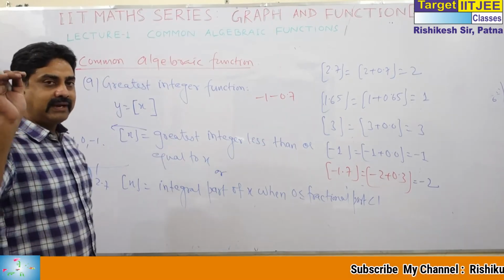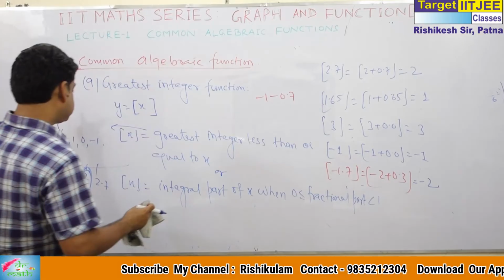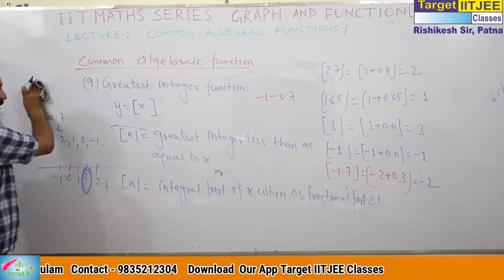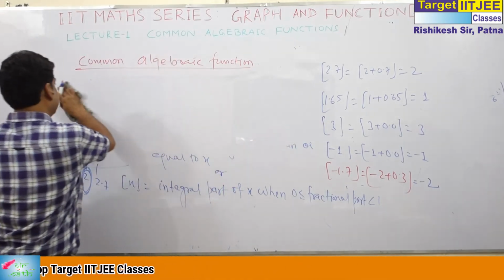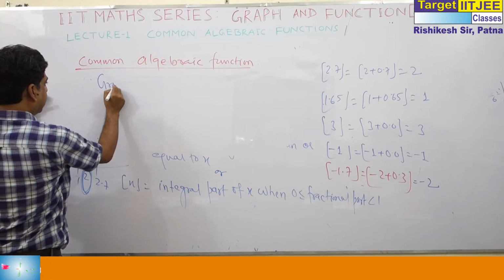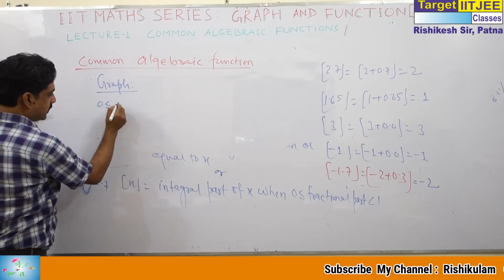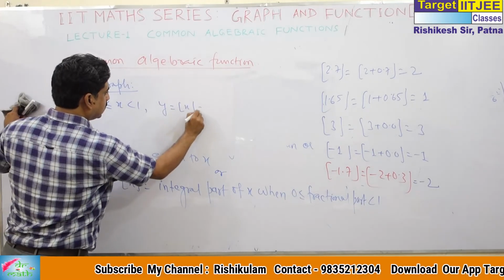You must know one very fundamental point about this function. If you want to write something, you can write, and let me erase. The most fundamental point is how to draw its graph. When x lies between 0 and 1, not 1, this equals 0.